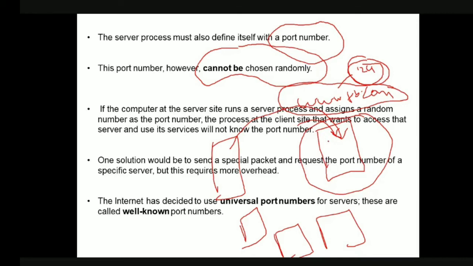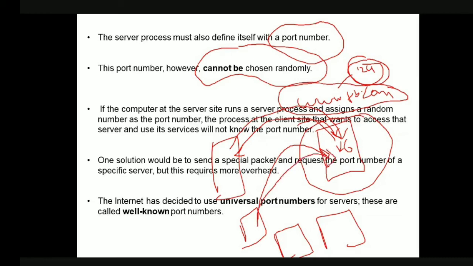That is, for the first instance, if it is 124, it has to advertise that my port number is 124. Okay, for the second instance, if it is changing from 124 to some 126, again there is a problem. That is, now the client has to first identify under what port number the Facebook process is, and then only it can send the information.